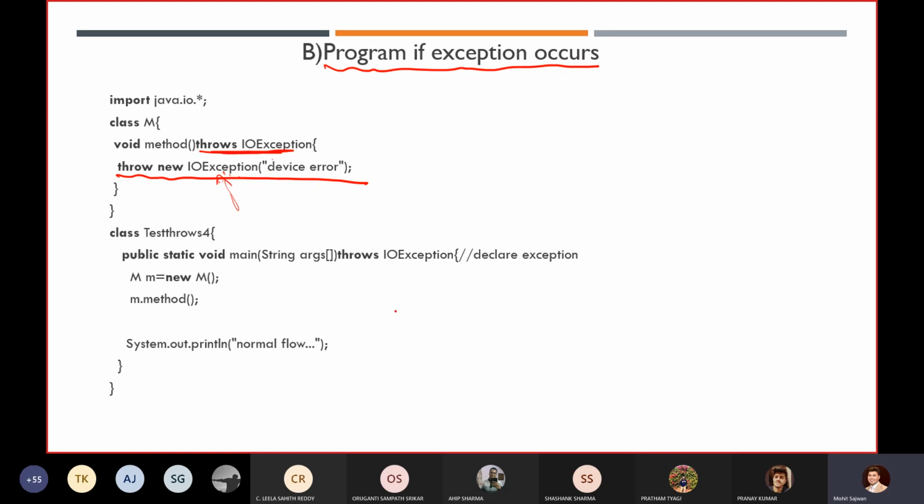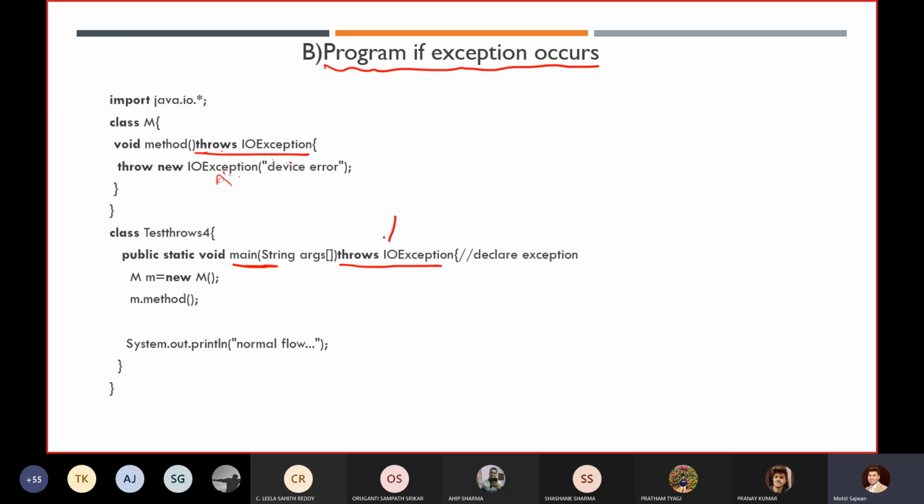But how do we avoid or evade our compilation error? What you do is just write throws IOException. Now, because the main method is our calling method, it becomes mandatory for our calling method to handle this exception. But in our main method, again, what have we written?